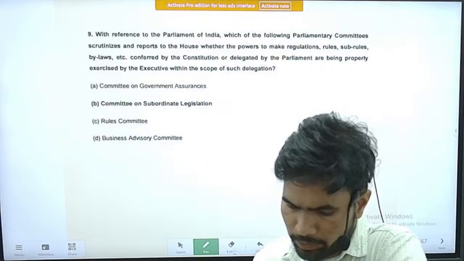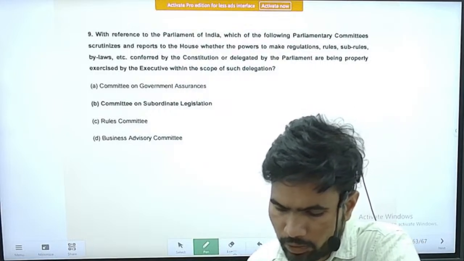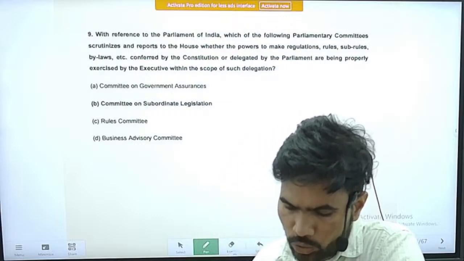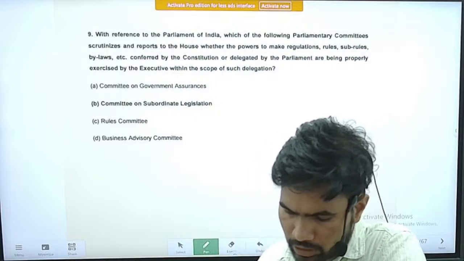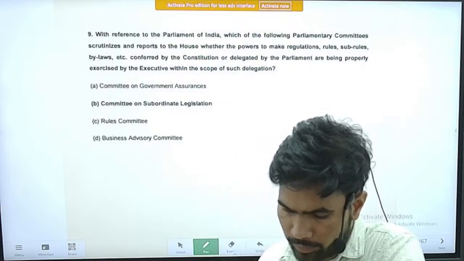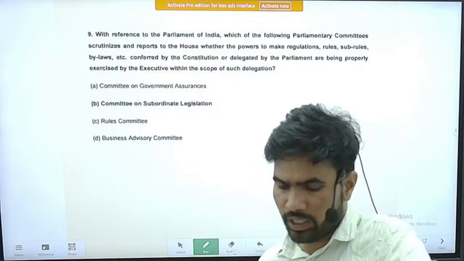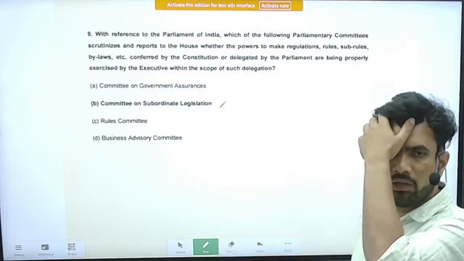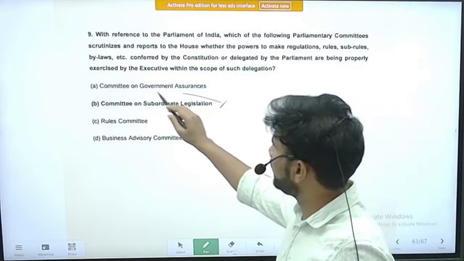It is also completely a polity question. The question is, with reference to the Parliament of India, which of the following parliamentary committees scrutinizes and reports to the House whether the powers to make regulations, rules, sub-rules, bylaws, etc. conferred by the Constitution or delegated by the Parliament are being properly exercised by the executive within the scope of such delegation. So it is a straightforward question. By the name you can find out the answer, that is Committee on Subordinate Legislation. Right. So it is a straightforward question.